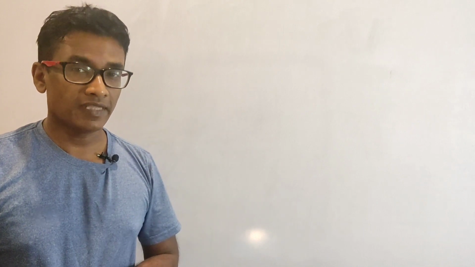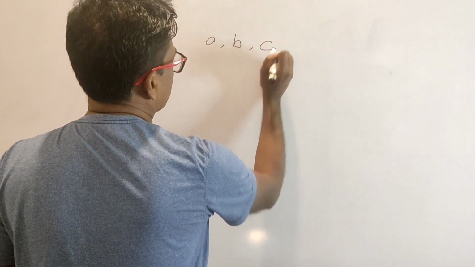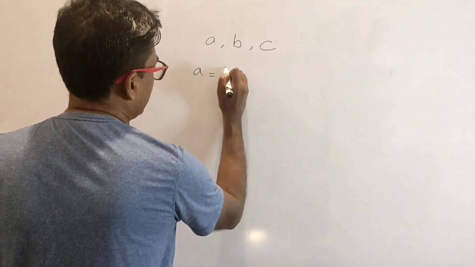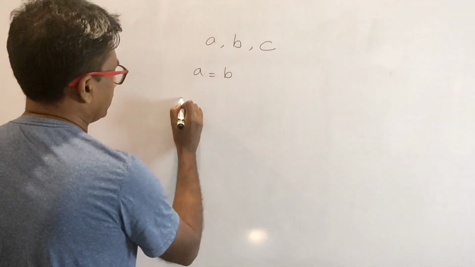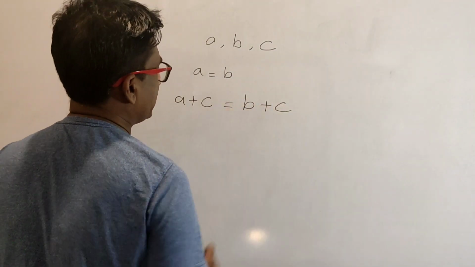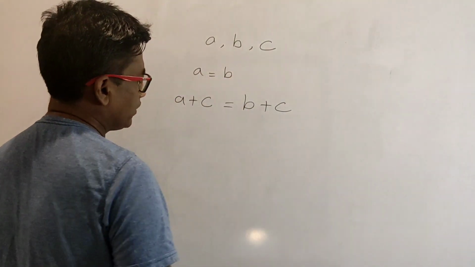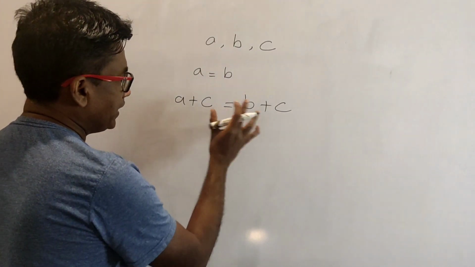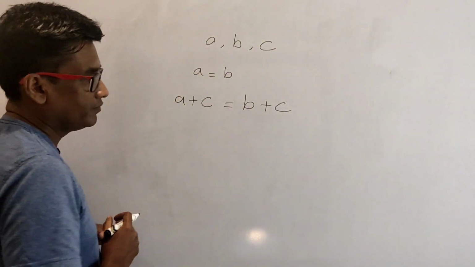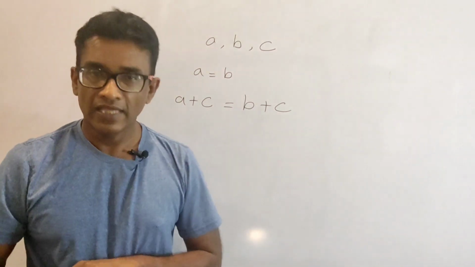Now we are going to look at the seventh axiom. Let A, B and C be any three magnitudes of the same kind. If A equals B, then the sum of A and C is equal to the sum of B and C. What it says is, if A and B are equal quantities and you add equal quantities to both A and B, the result is going to be the same. Okay, that is the seventh axiom.